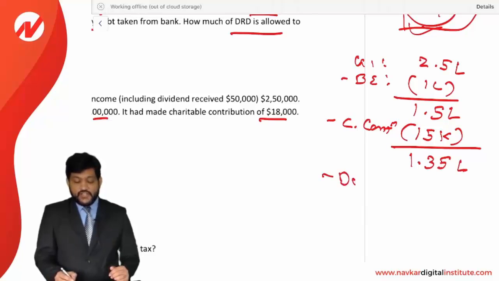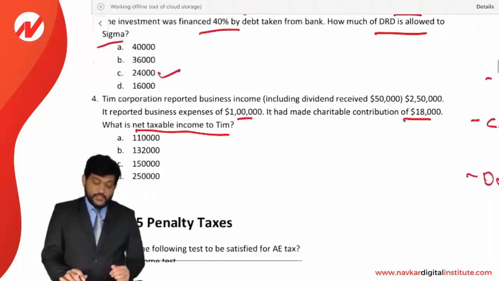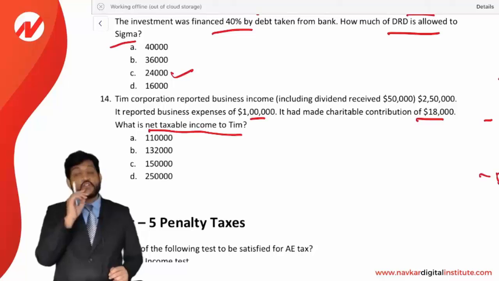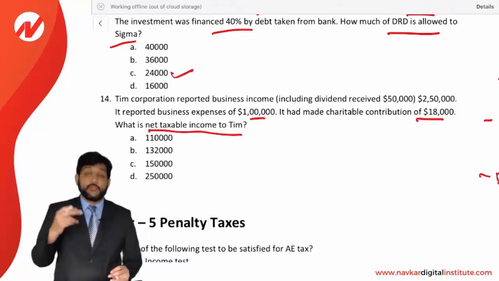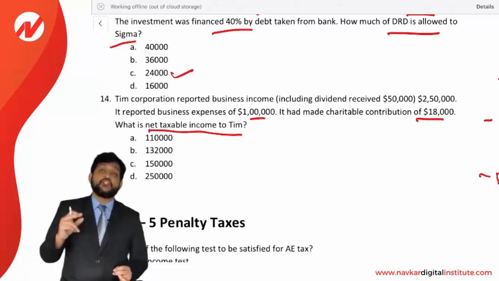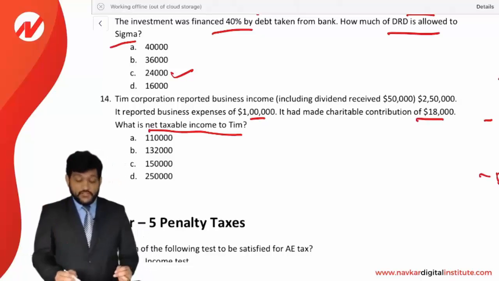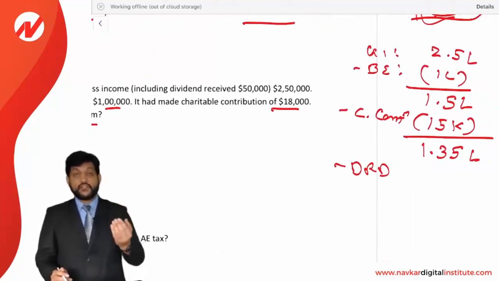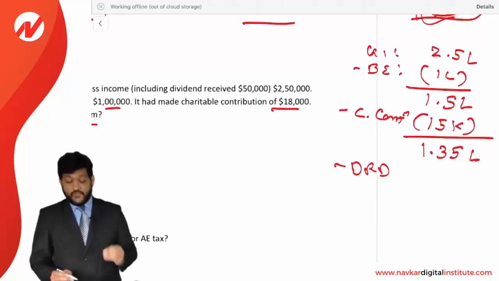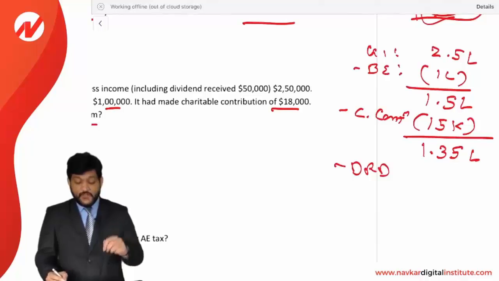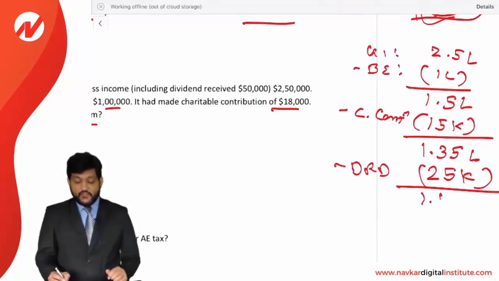Then we need to reduce DRD, dividend received deduction percentage. Okay, for DRD again they have not given a holding, how much holding is there. So we are going to assume less than 20% and accordingly DRD will be 50%. But DRD is 50% of what? 50% of dividend received or taxable income, whichever is lower. So dividend received is 50,000 and taxable income is 135, whichever is lower. So 50,000. 50,000 into 50%. 50,000, 50% is going to be 25,000. So 135 less 25,000 is equal to 1,10,000.